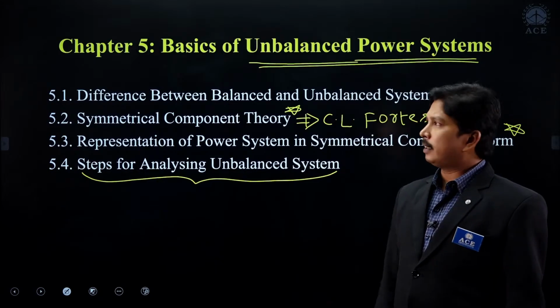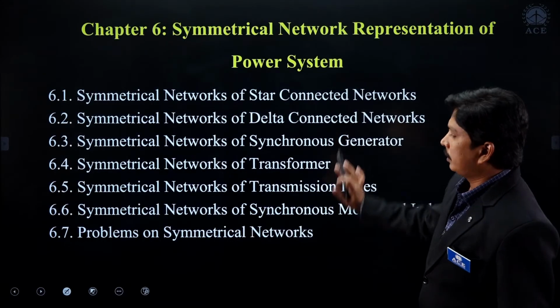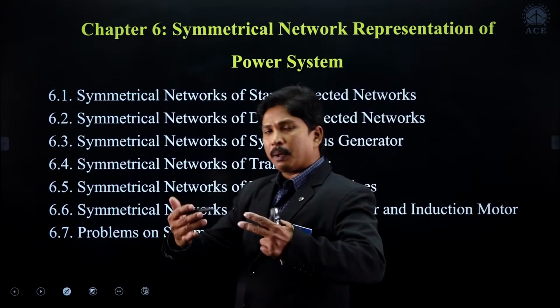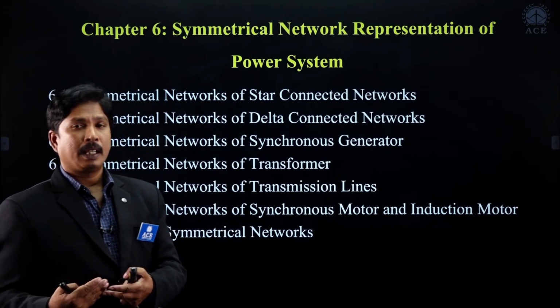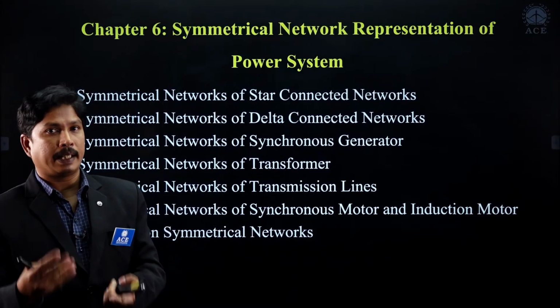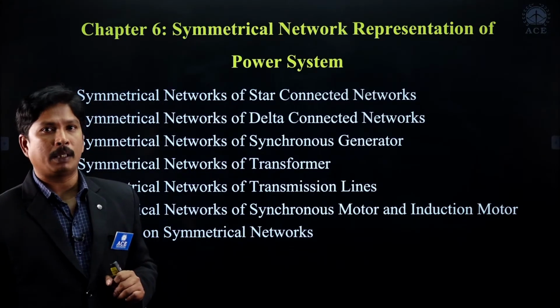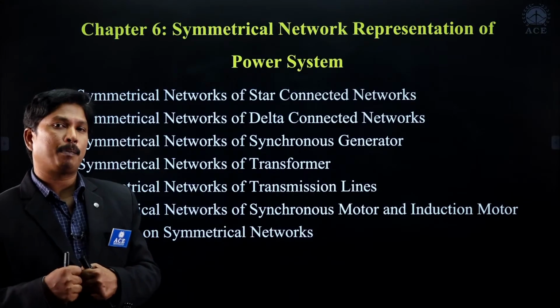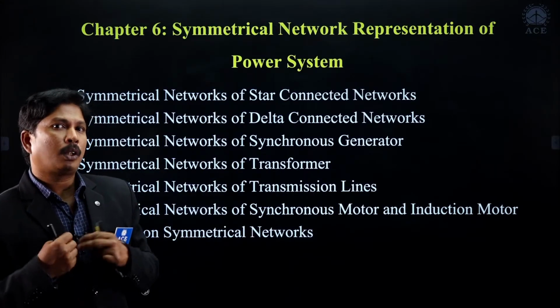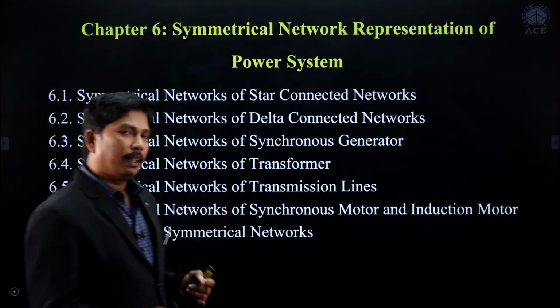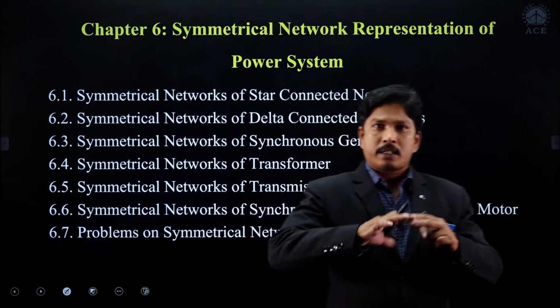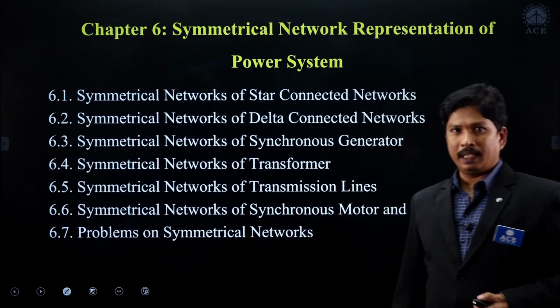Coming to the next chapter, students, already we have seen the steps to analyze an unbalanced system. In that, we have seen construct the networks, positive sequence, negative sequence and zero sequence networks of all elements. That is the major important step we have studied in chapter 5. So how to construct? This is the chapter. We have separated this chapter as a separate construction of networks of all the elements, right?